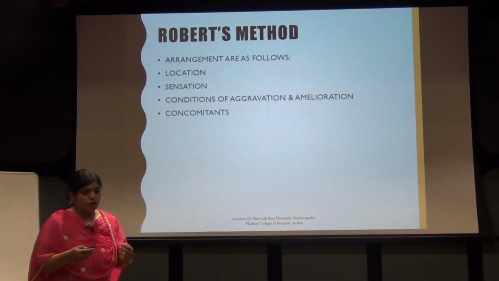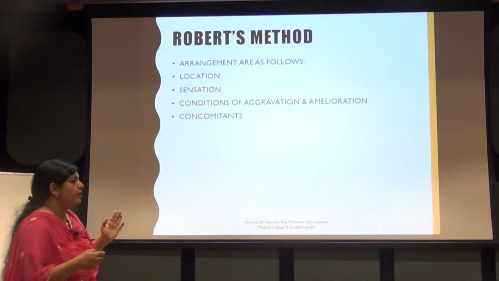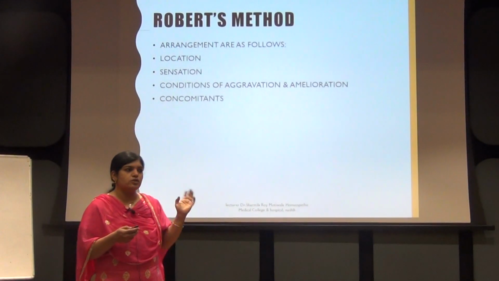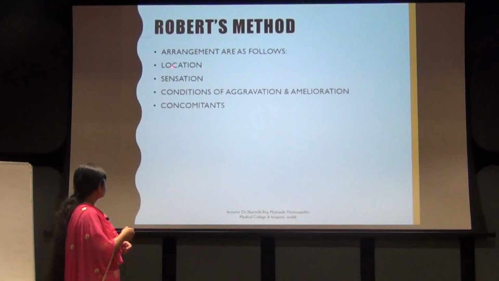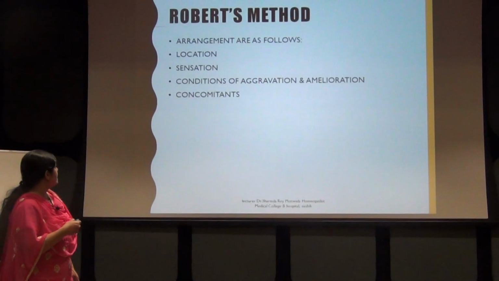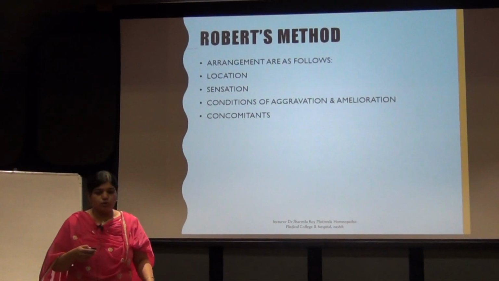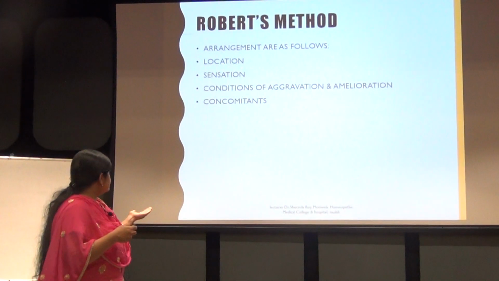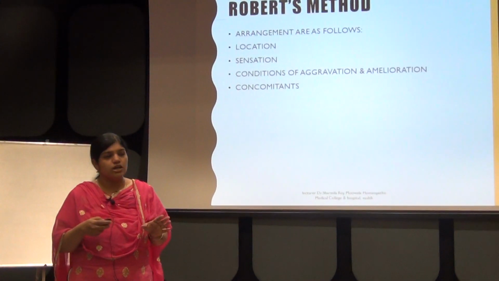Now, I have already told you that it was elaborated by H.A. Robert. So H.A. Robert has given the method of repertorization using Bonninghausen. First is arrangement as location, sensation, then comes the condition of aggravation and amelioration, and concomitant. So you can follow this step by step. If you are not getting any sensation, you will go directly to aggravation and amelioration if it is present in your case.